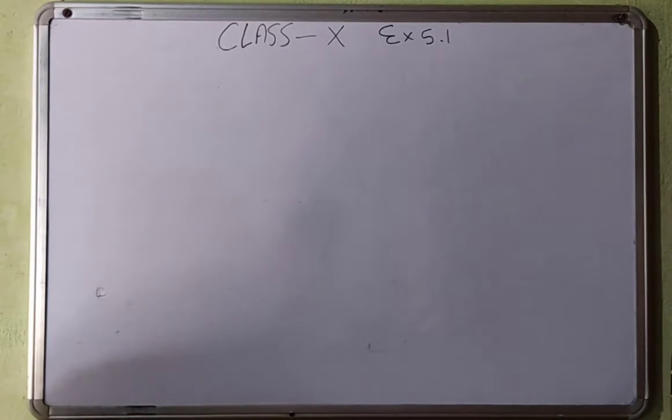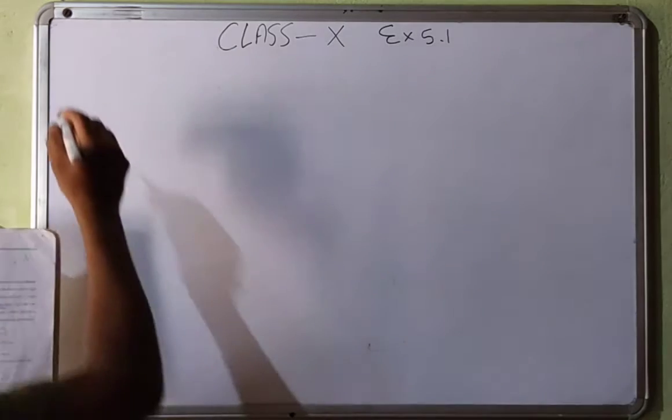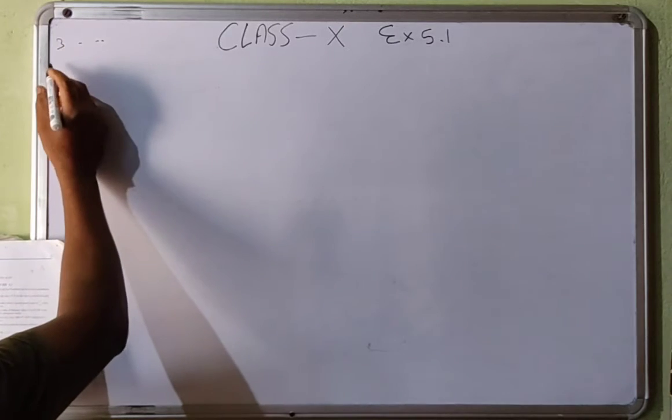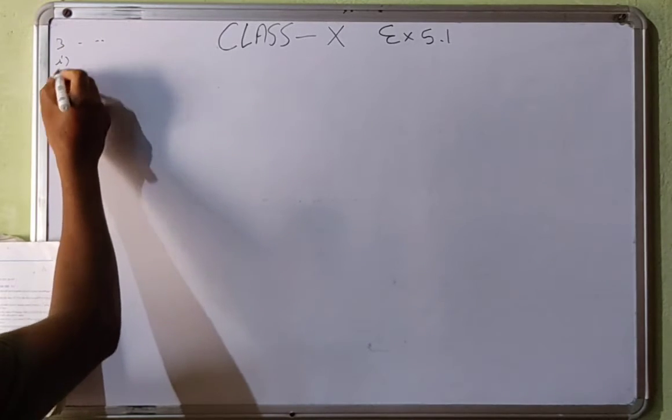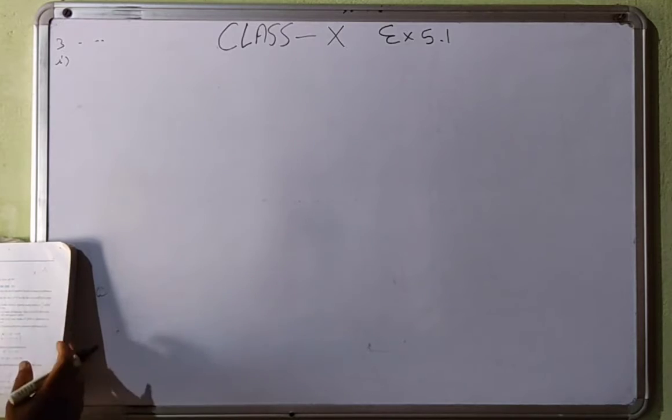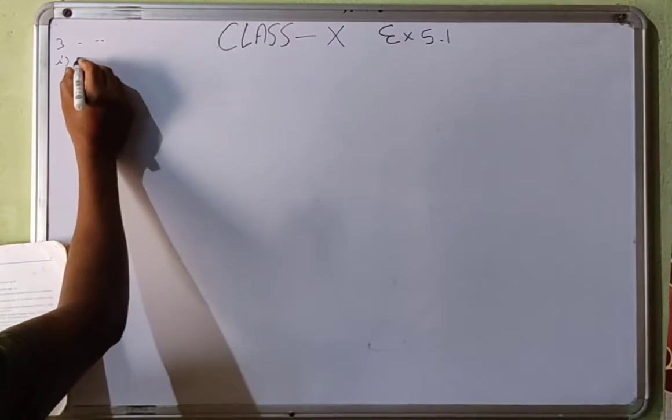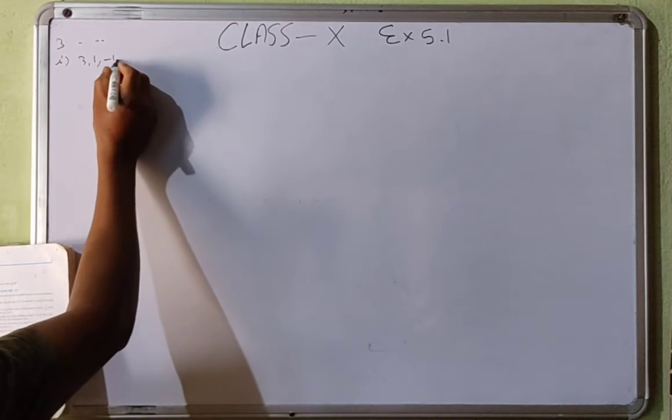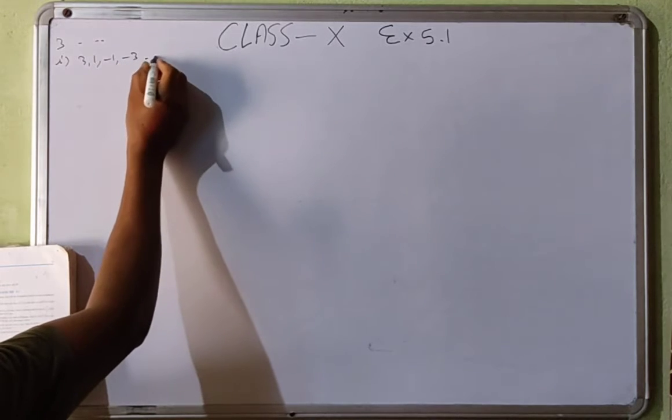Question number 4 is, 3. For the following APs, write the first term and common difference. This is the most easy question and most important for your board exam. 3, -3, comma 1, comma -1, comma -3.